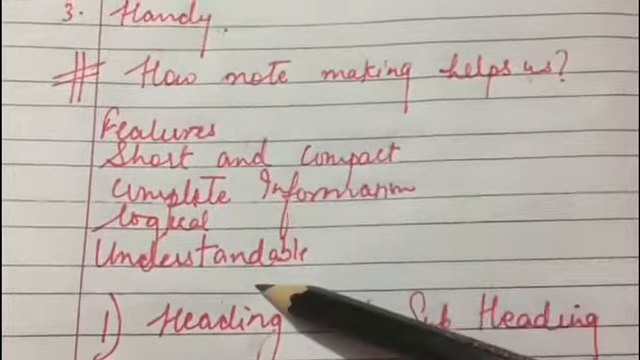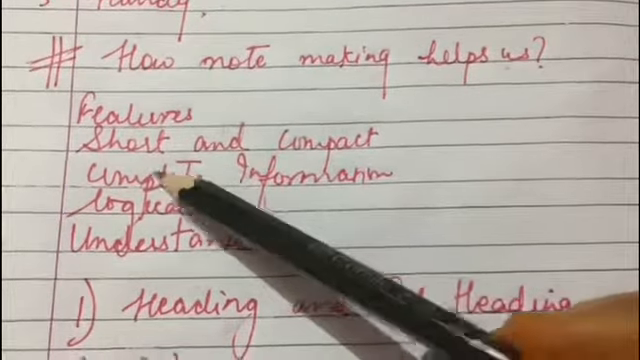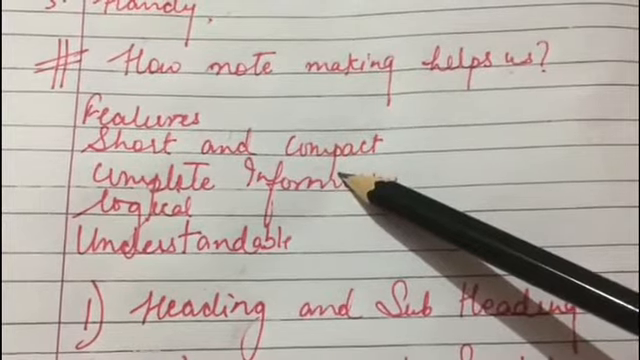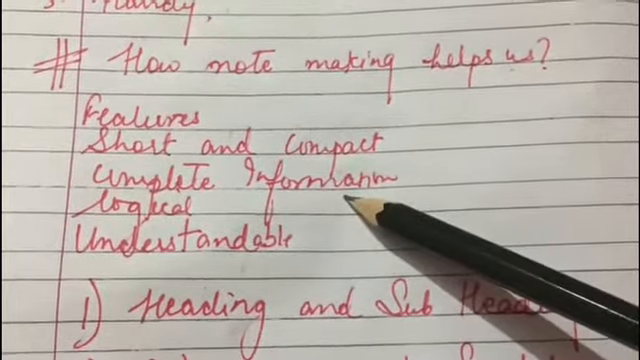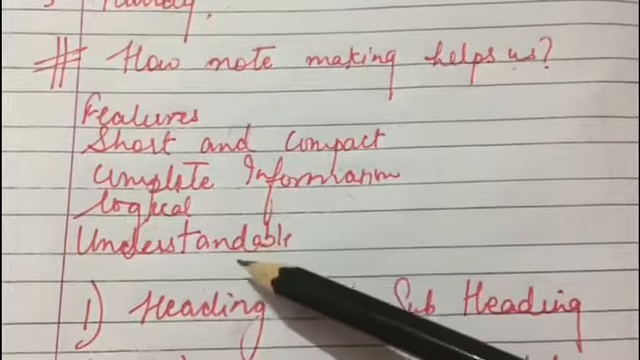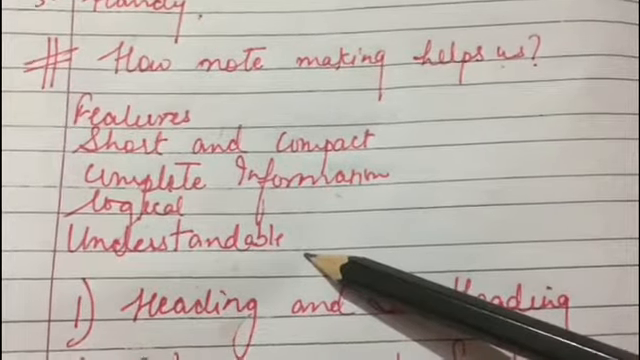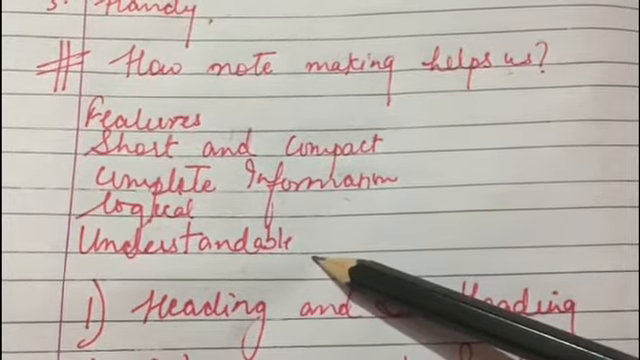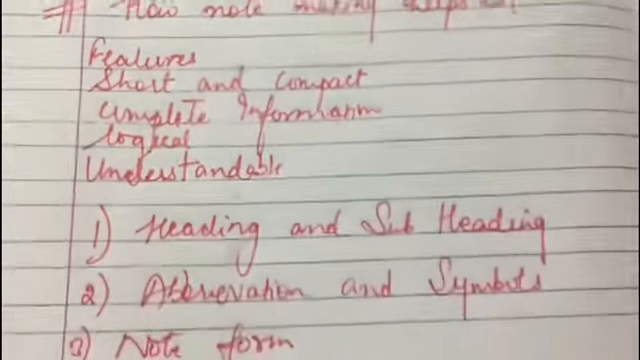So here are the few features or attributes of note making. First is short and compact, means a good note must be short and compact. Then is complete information, they must contain all the important information. Then is logical, they must be presented in a logical way. Then is understandable, for sure they should be understandable when consulted at a later stage.